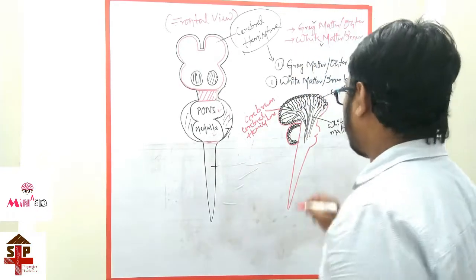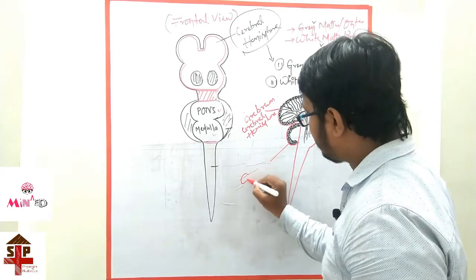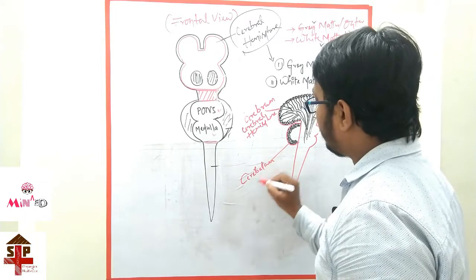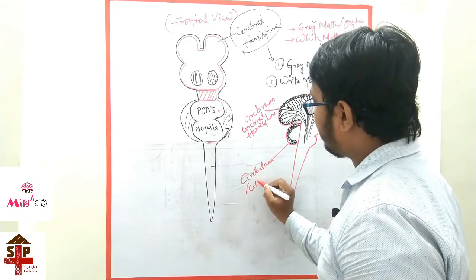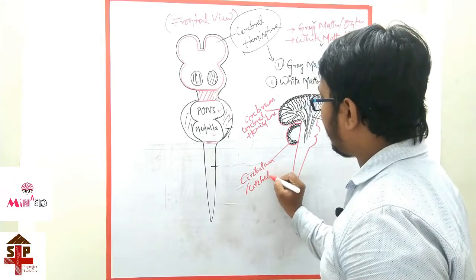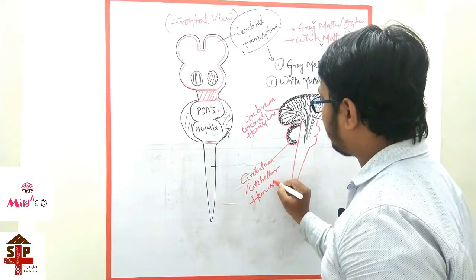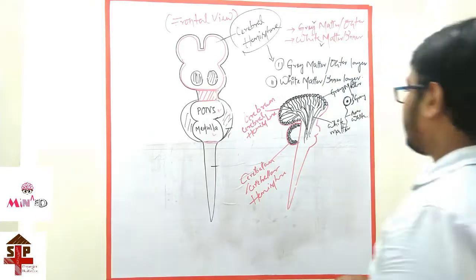This part is the cerebellum or cerebellar hemisphere.